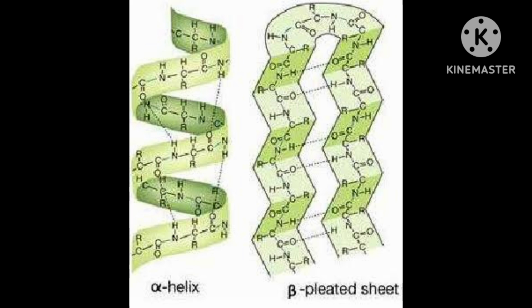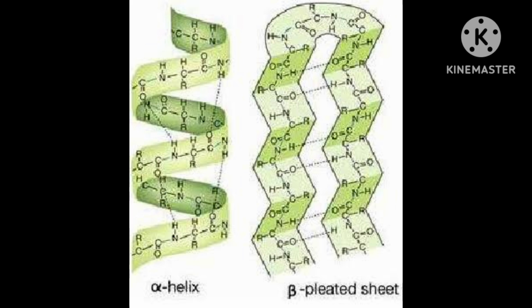You remember that in quaternary structure some proteins are composed of two or more polypeptide chains called subunits. Correct? This is again more complicated than tertiary structure.